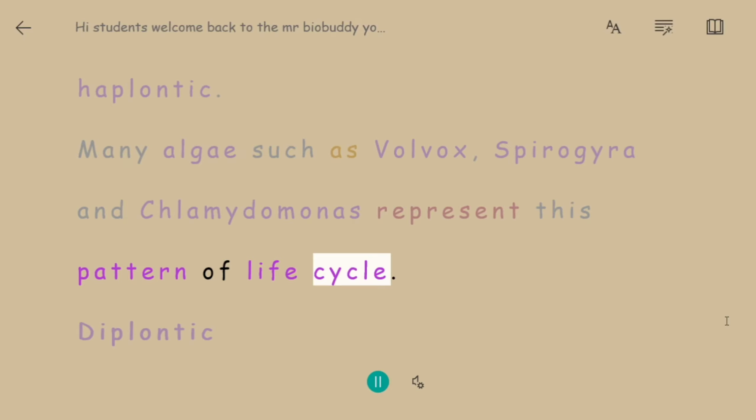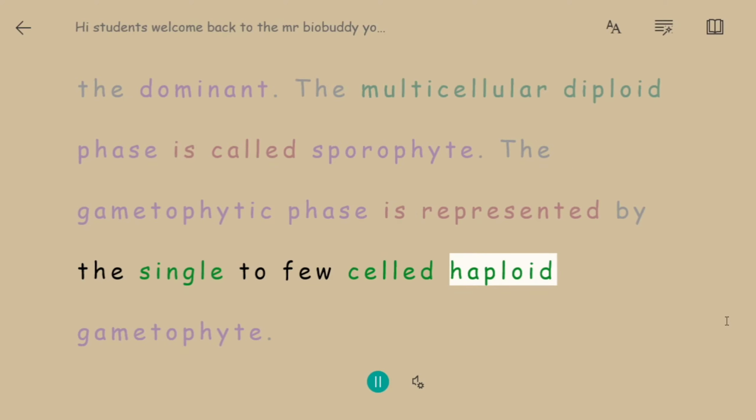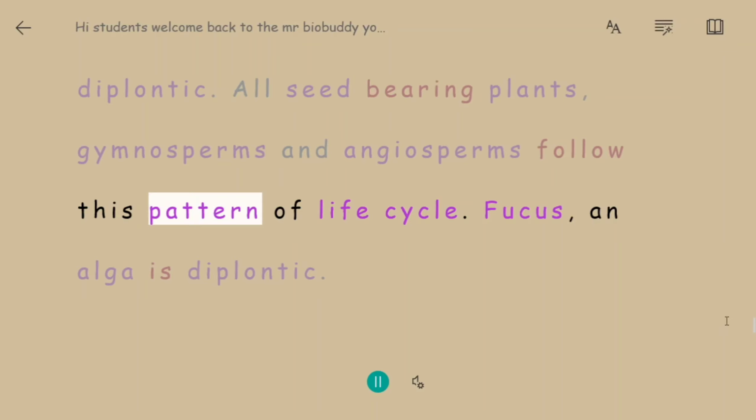Diplontic. In this type, the diploid sporophyte is the dominant. The multicellular diploid phase is called sporophyte. The gametophytic phase is represented by the single to few-celled haploid gametophyte. This kind of life cycle is termed as diplontic. All seed-bearing plants, gymnosperms and angiosperms follow this pattern of life cycle. Fucus, an alga, is diplontic.